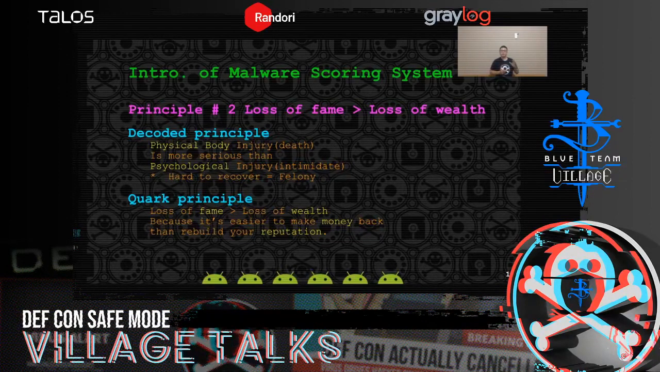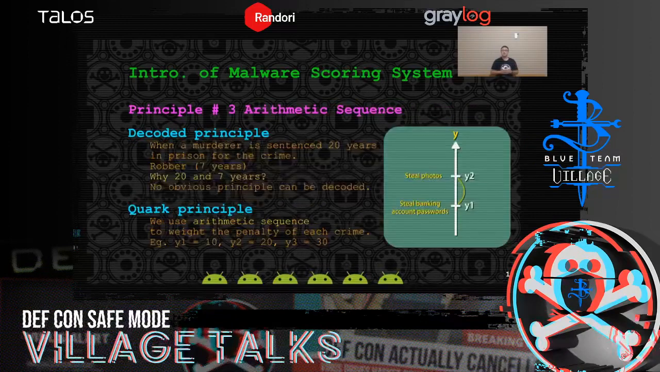So with this principle decoded, we developed our second principle. We consider the loss of fame is greater than the loss of wealth because it's easier to make money back than rebuild your reputation. Okay, now let's see principle number 3, arithmetic sequence. In the criminal law, a murderer is sentenced to 20 years in prison, and a robber is sentenced to 7 years in prison for his crime.